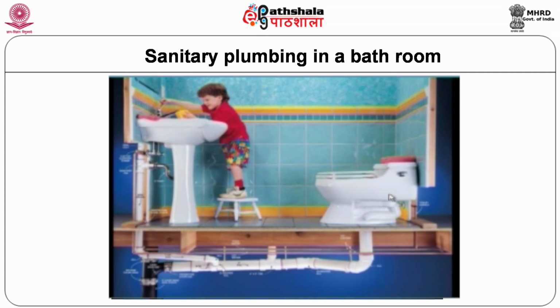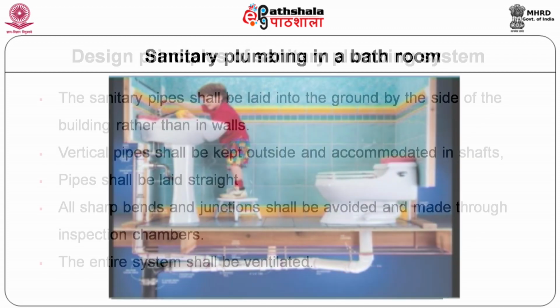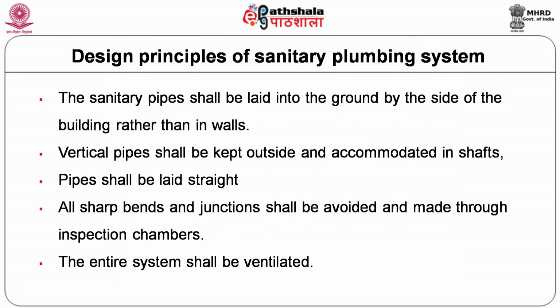So, this is a sanitary plumbing in a bathroom. You have the water closet and wash basin, all connected below the floor level through the pipes and the T connections, etc. In any sanitary plumbing design, you have to consider certain important points. All the pipes should be laid in the ground by the side of the building, not in the wall, because leakage is likely to come from the joints of the pipe that may damage the building. To avoid that, all the sanitary pipes are laid in the ground by the side of the walls.